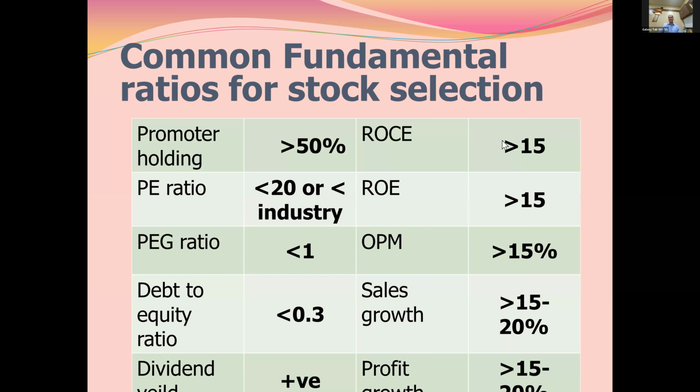And return on capital employed, ROE should be more than 15. ROE should be more than 15. Operating profit margin, OPM, should be more than 50. Sales growth should be 15 to 20% preferably, and profit growth should be more than 15 to 20%. So if a company fits into all these criteria, then we can say it's a good company and we can definitely buy it. If it is undervalued, then it's perfect to buy and accumulate this stock.